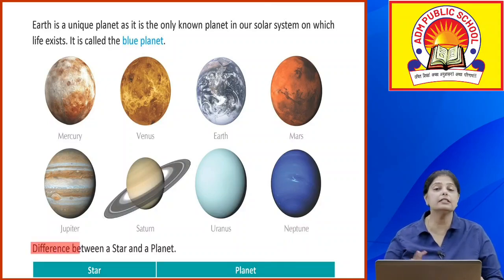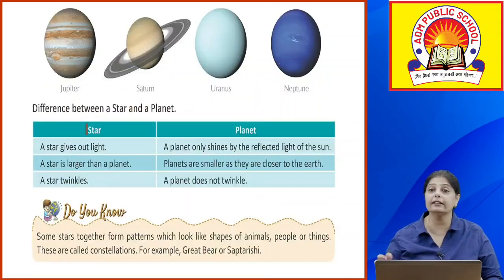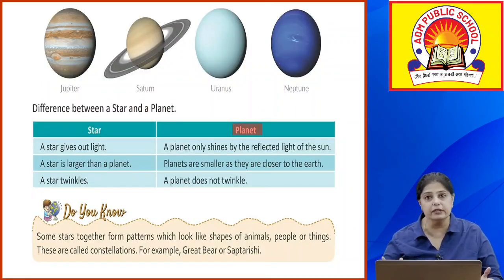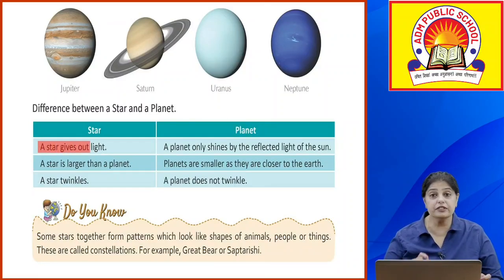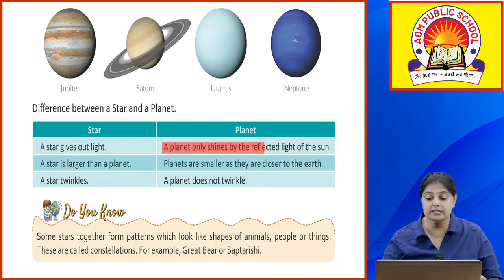Now, what is the difference between a star and a planet? Star और planet में क्या difference है? Okay, star gives out light. A planet only shines by the reflected light of the sun. So stars जो है वो light देती है. Whereas planets, they are dark and they only reflect the light which they get from the sun.